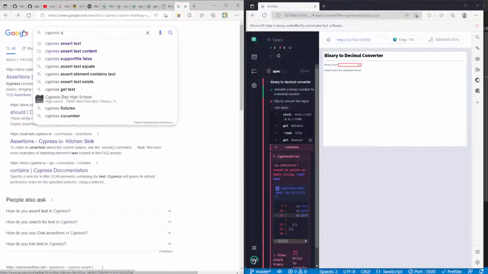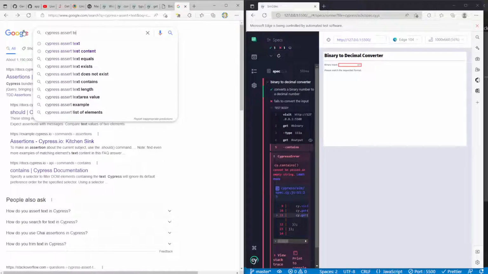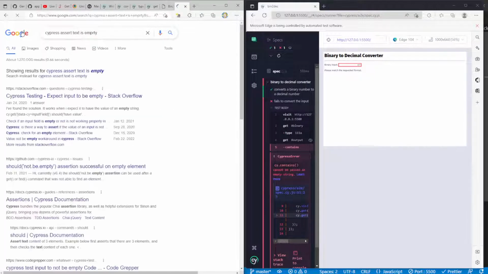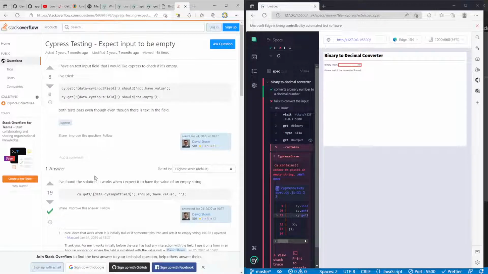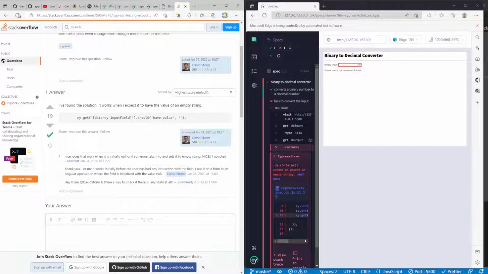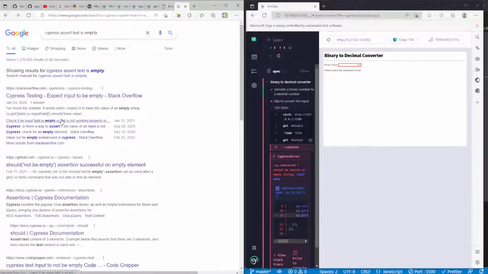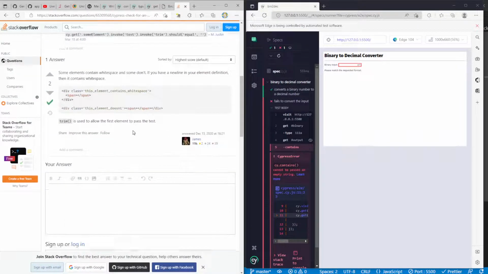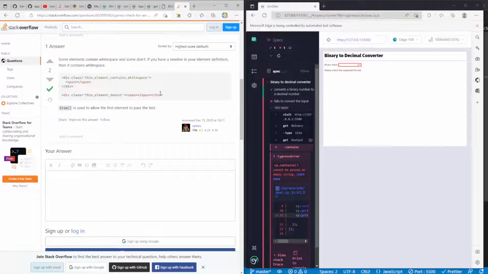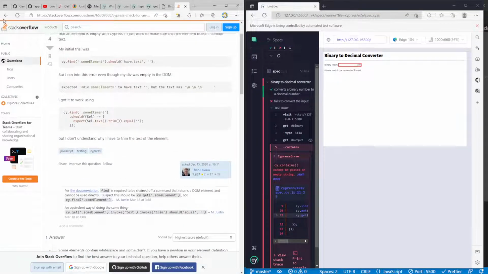Let's see, Cypress assert text is empty. Expect input to be empty, should have value. So can we do that? Should have, or how about should have text? Value of an input, check for an empty element. Okay, trim is weird.